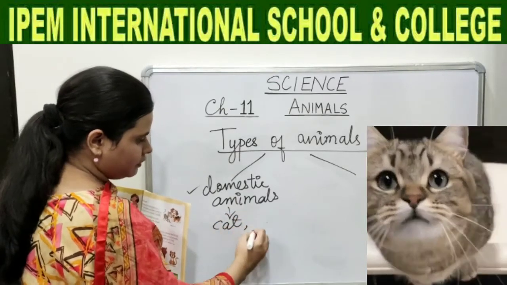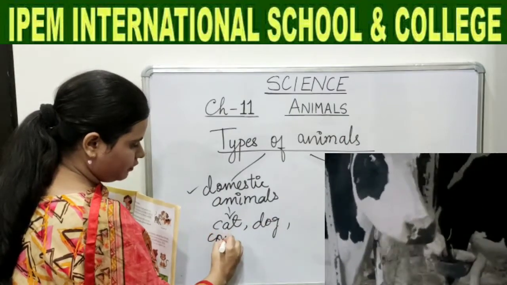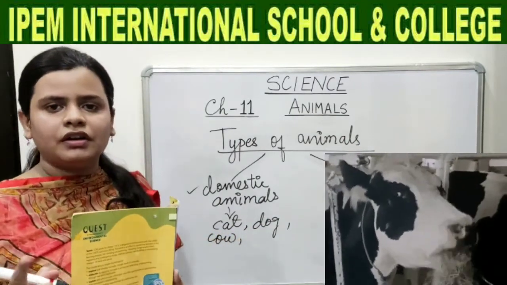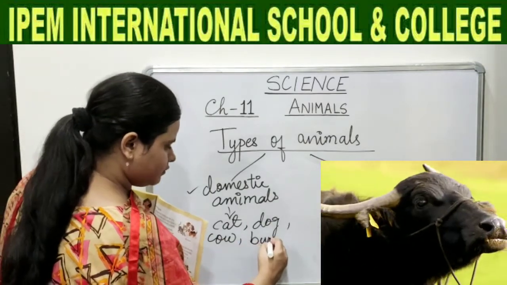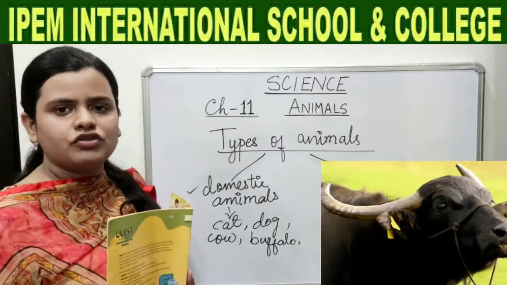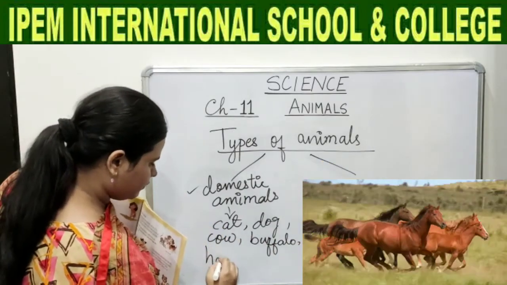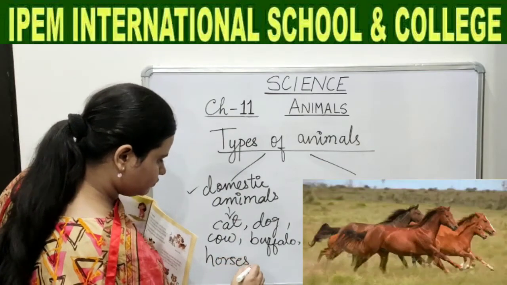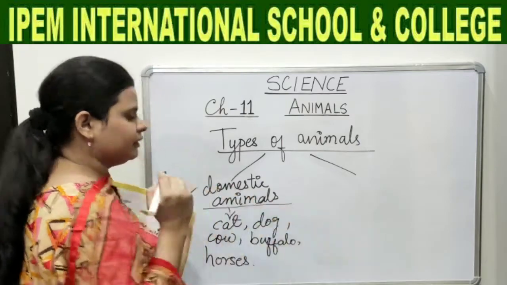Cat, dog, cow. Any more? Very good. Buffalo, yes. And any more, children? Yes, correct. Horses. All these are the domestic animals.